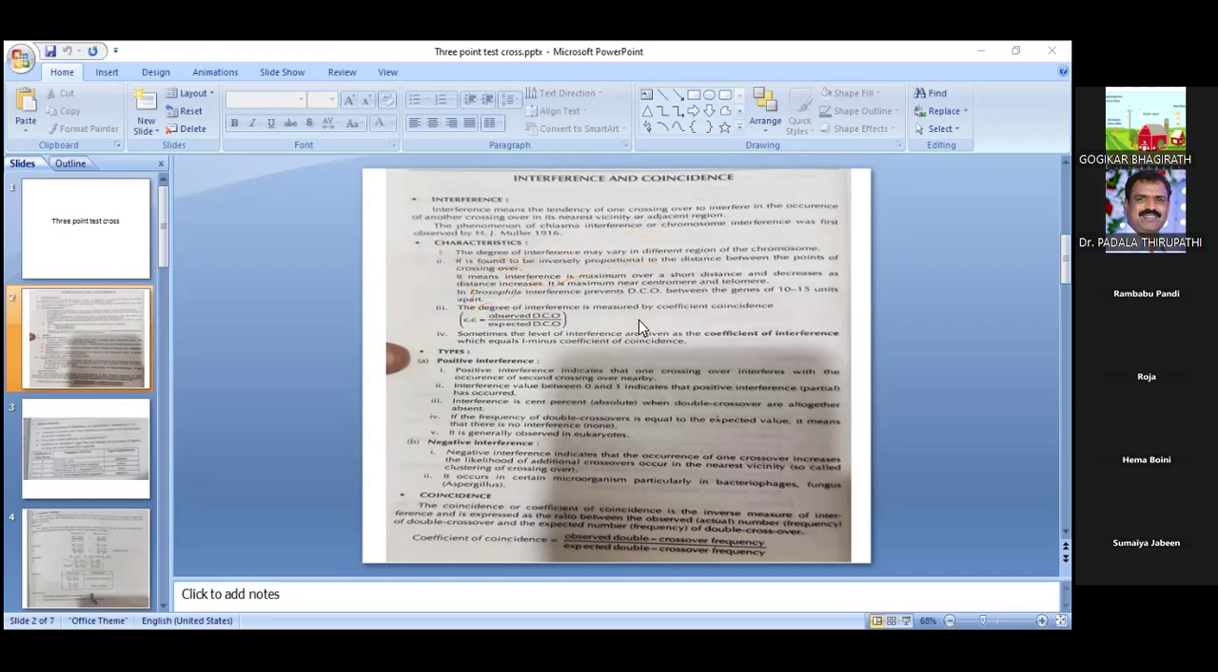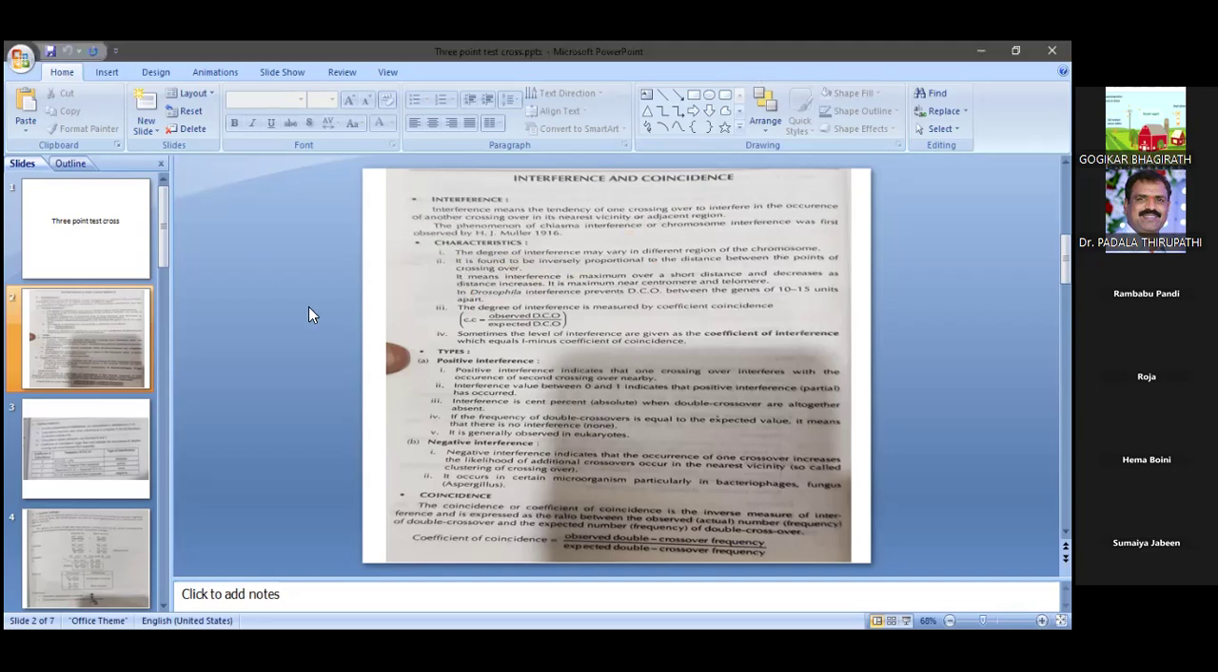So first of all, let me go through the 3-point test cross. It indicates that crossing over takes place with reference to 3 points, with reference to 3 points. That means, for example, I will draw here the 3-point test cross. Oh, 1 minute.